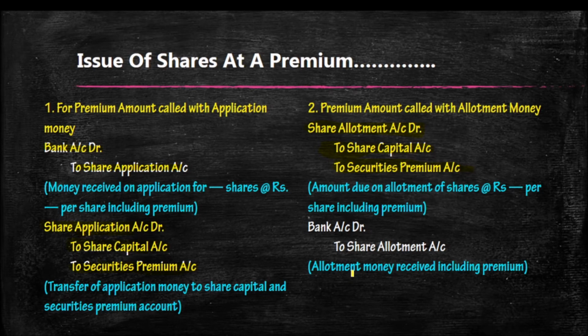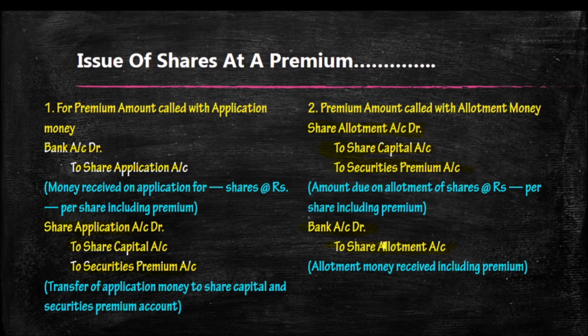So 10,000 into 40, 4 lakh in share allotment, to share capital 10,000 into 20, 2 lakh, to securities premium 10,000 into 20, 2 lakh. Like that we will write. And the full amount will be received: 4 lakh will be received in the bank at the time of allotment. Bank account debit to share allotment, 10,000 into 40, 4 lakh. Okay, so this is the entry we have to note.